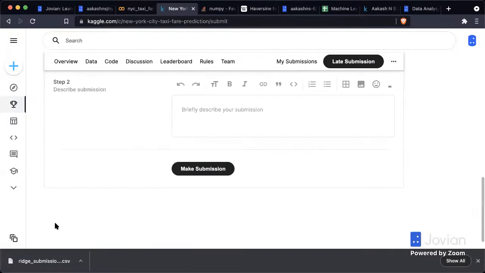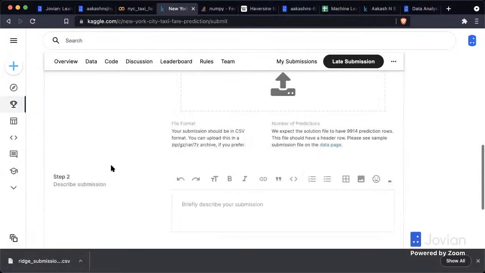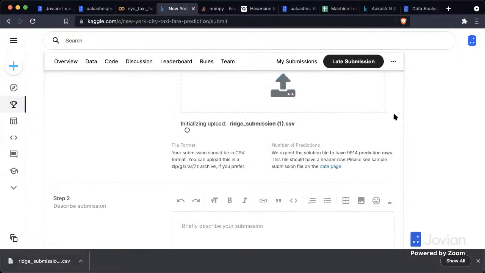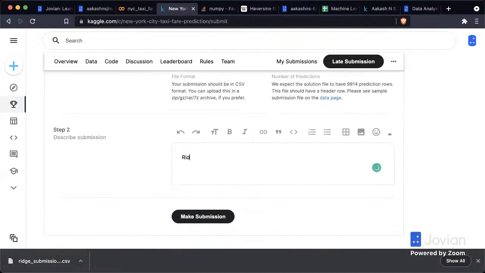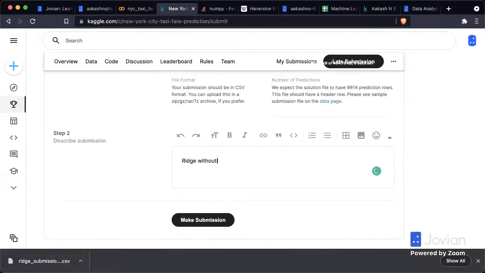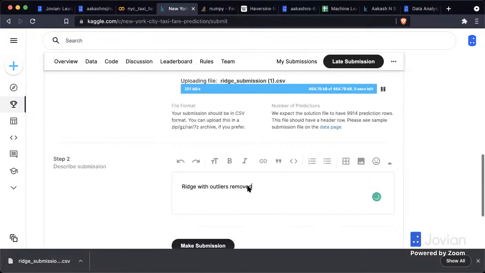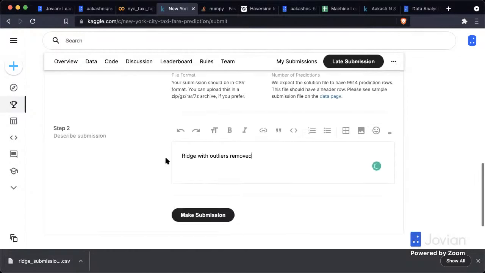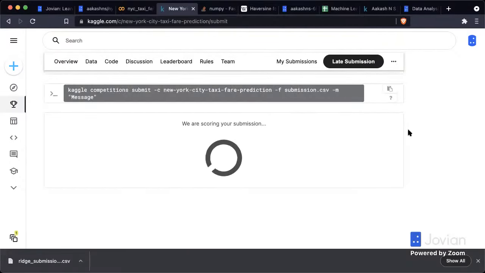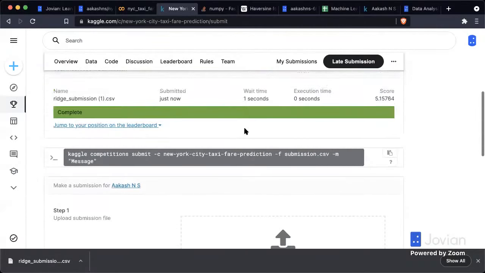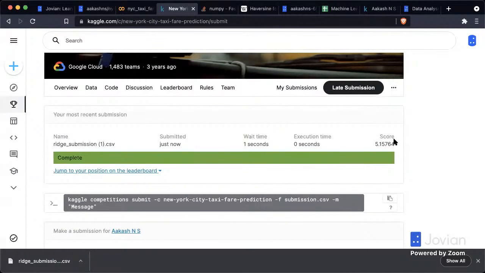And let's upload the new ridge file here. And it's done. Yep. And that puts it at 5.15.